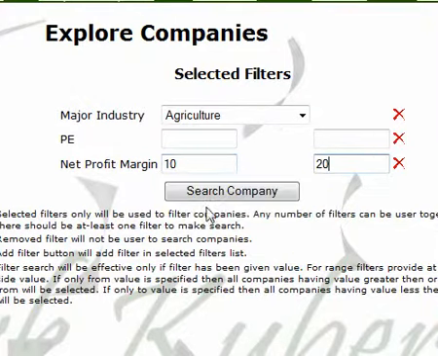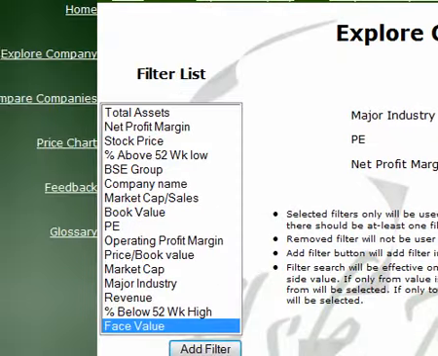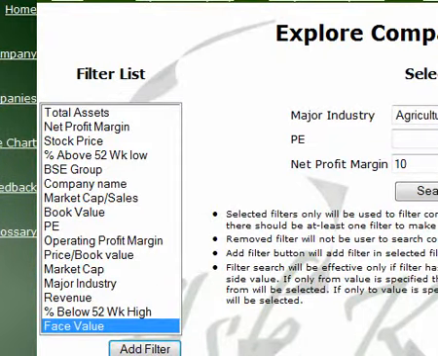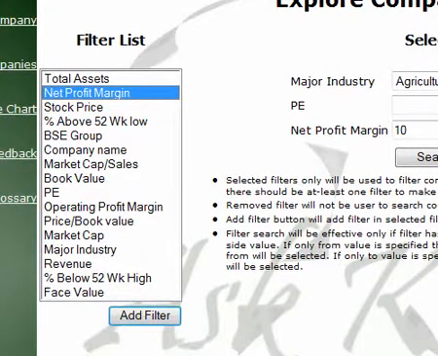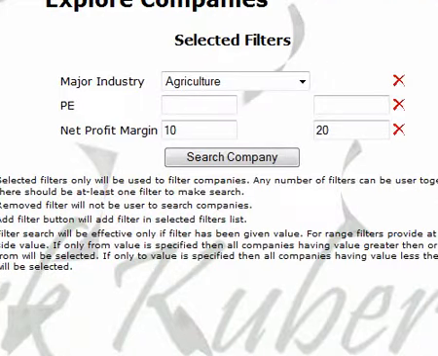You can add or remove filters. To add the filters you have to select the filter and say add filter. In order to remove the filter you have to click on the remove button here. It will remove the selected filter.